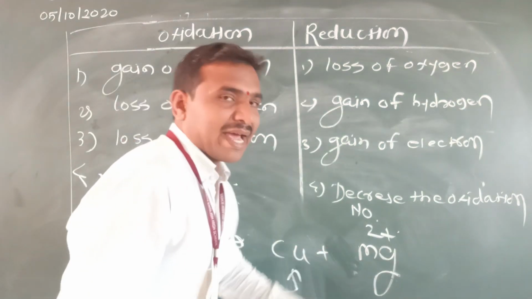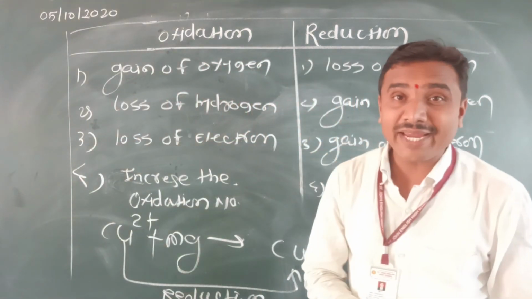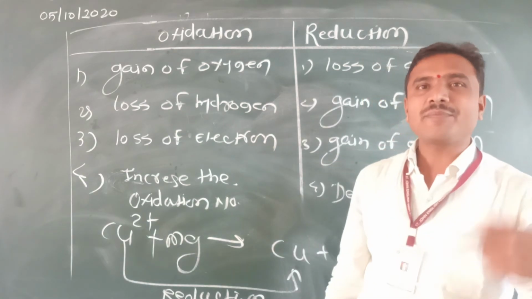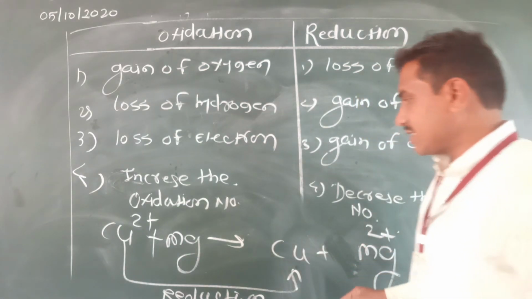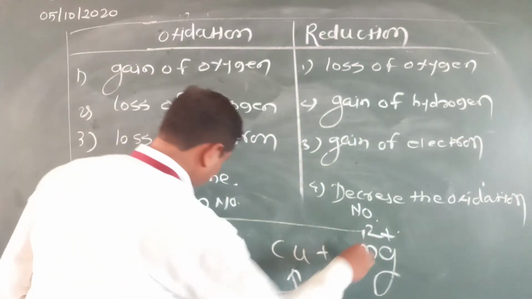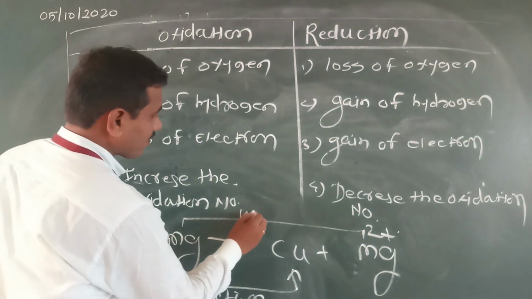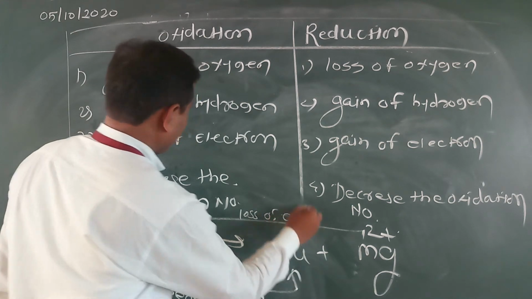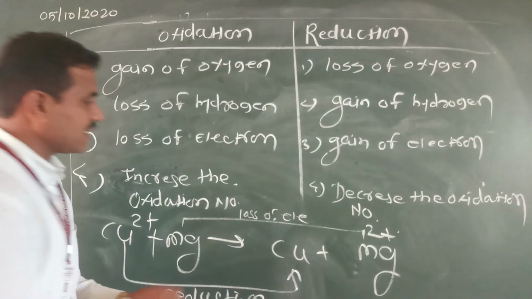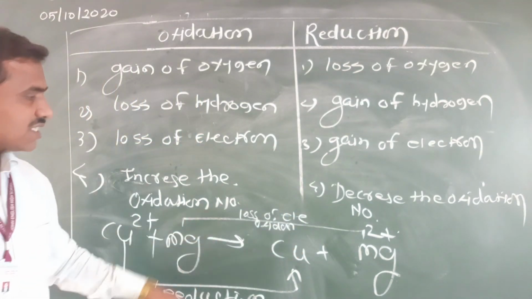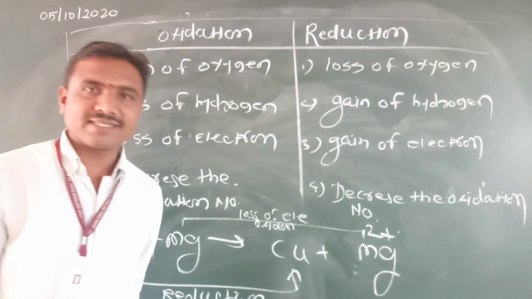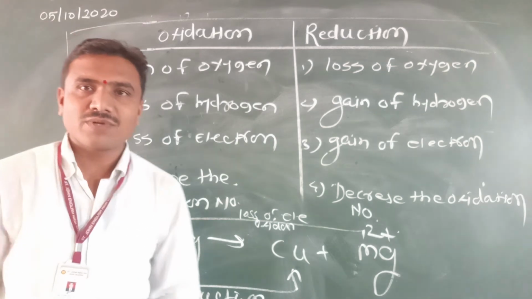Magnesium becomes Mg2+, carrying 2 positive charges, because it donates 2 electrons to the non-metal or other element. That means loss of electron. Loss of electron we can call oxidation. Oxidation and reduction take place simultaneously, and that reaction is nothing but the redox reaction. Okay, thank you.